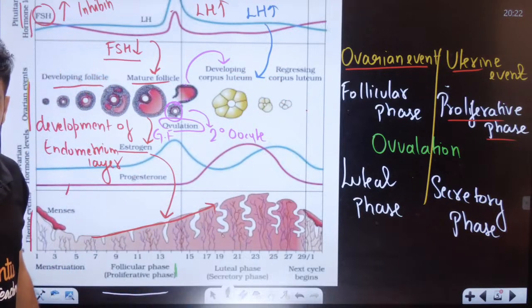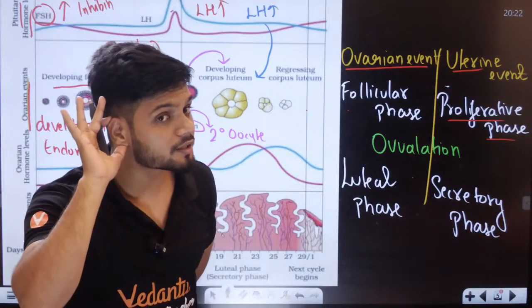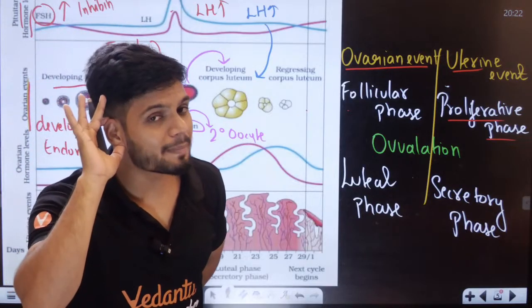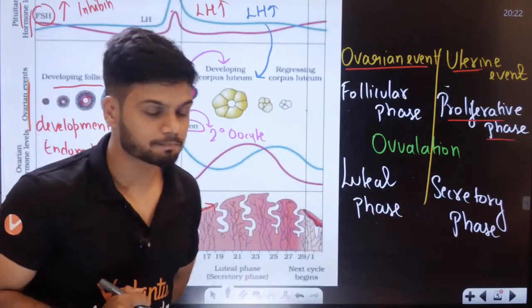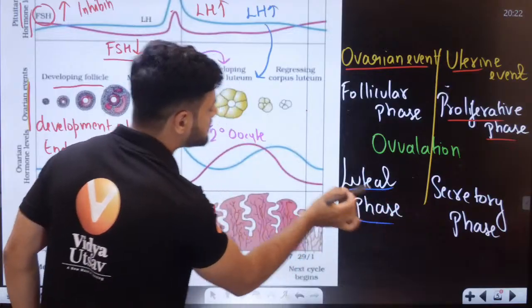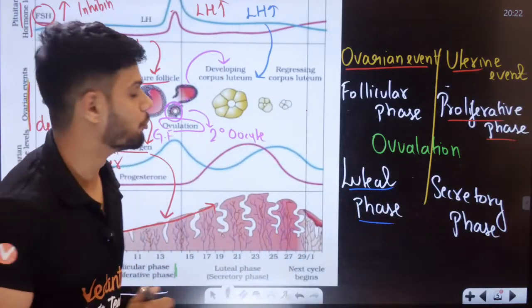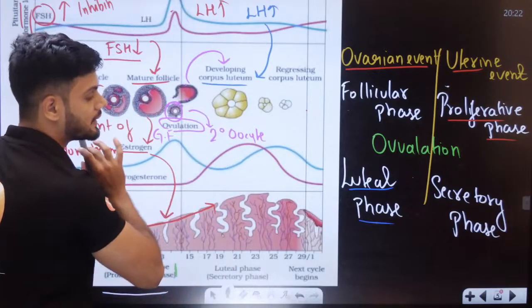The LH will maintain what? All of you in the chat. The LH will maintain the corpus luteum here. That is why this part is called the luteal phase and LH is called luteinizing hormone. Okay, corpus luteum maintenance done.